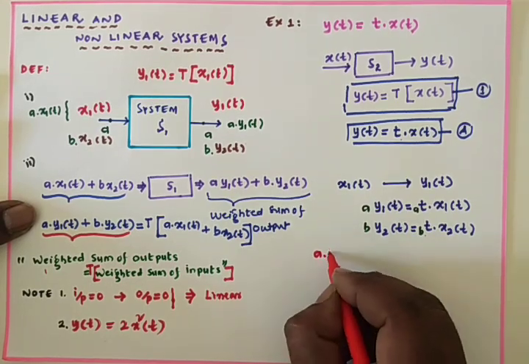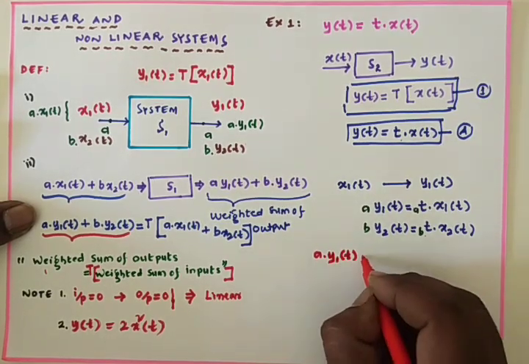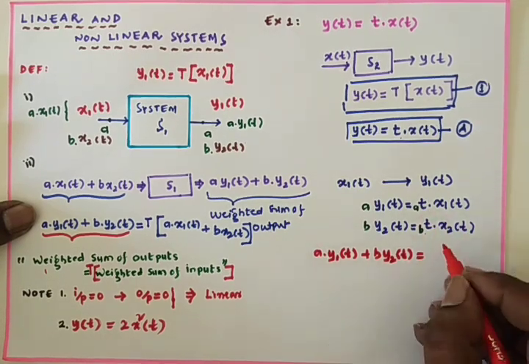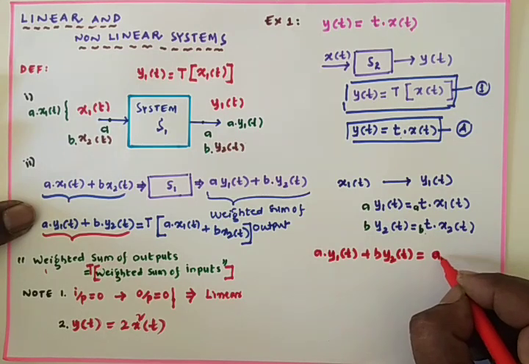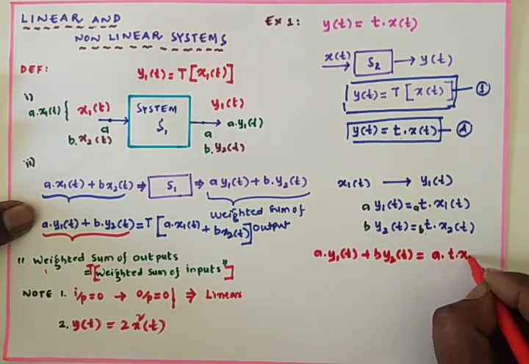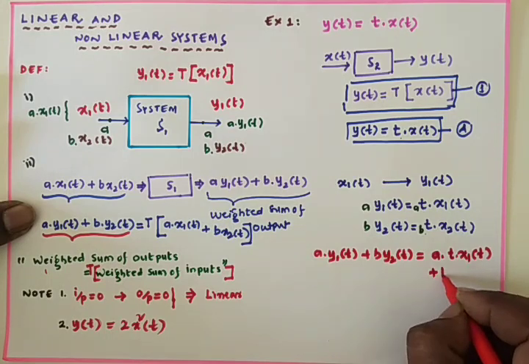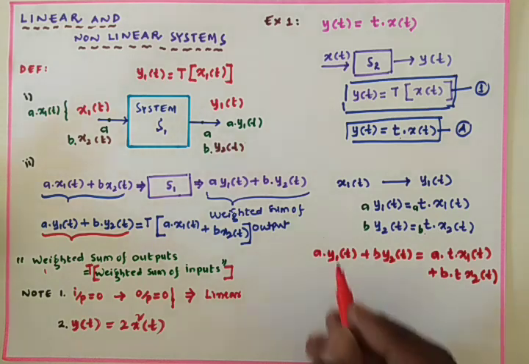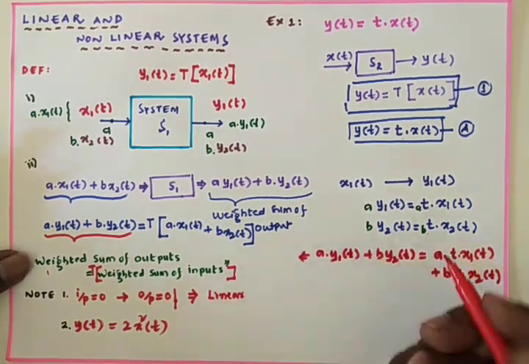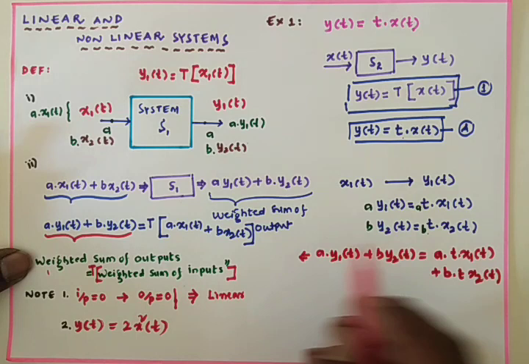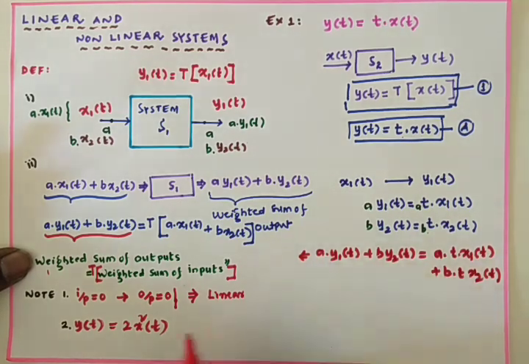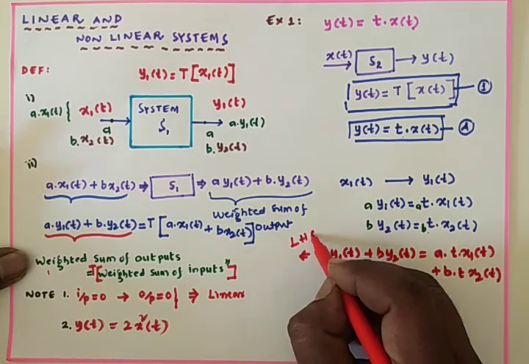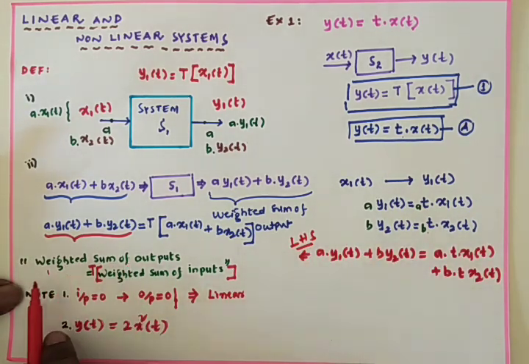A into y1 of t plus B into y2 of t is equal to, on the right hand side you can add, A into T x1 of t plus B into T x2 of t. Assume that this is output 1. You can call this the weighted sum of outputs, that is the LHS.